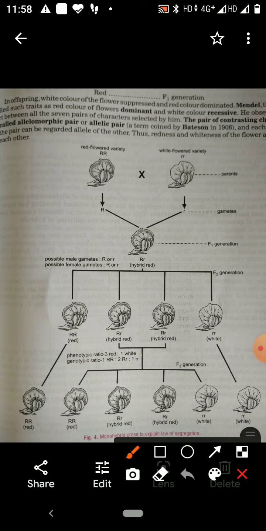You see here, in the progeny of the F1 generation, the allelomorphs for pure red and pure white are present. Pure red is capital R, pure white is small r. These remain together in the hybrid without blending. They separate, complete and pure, during gamete formation.